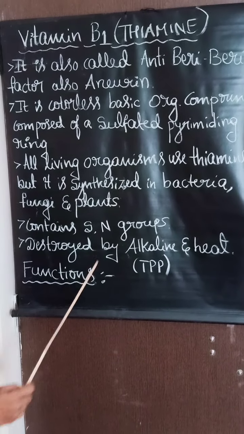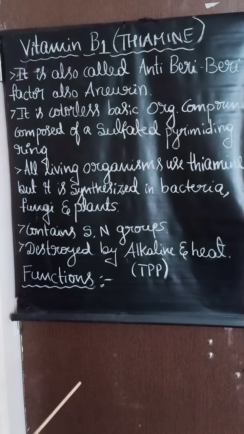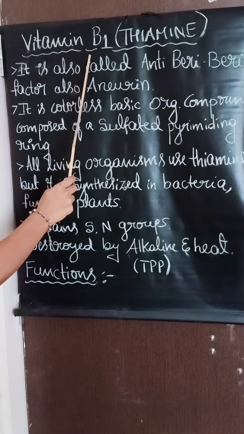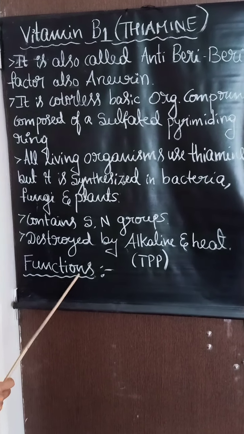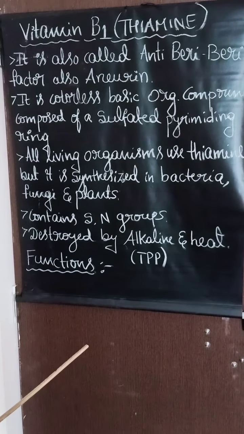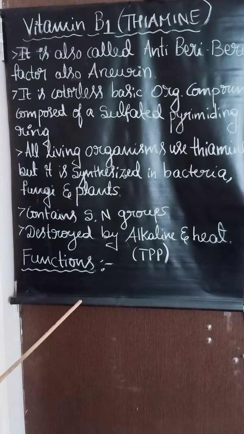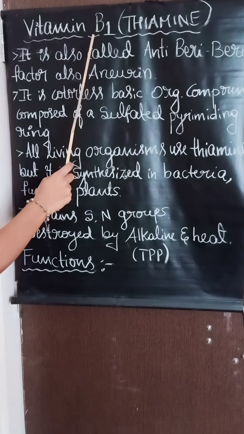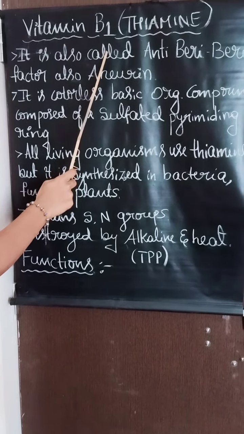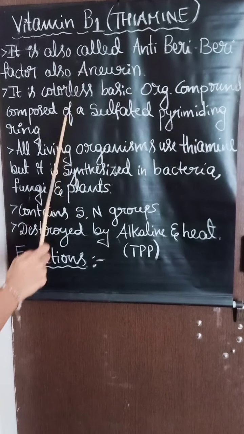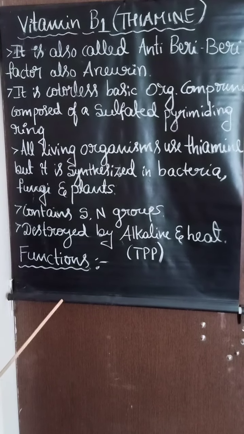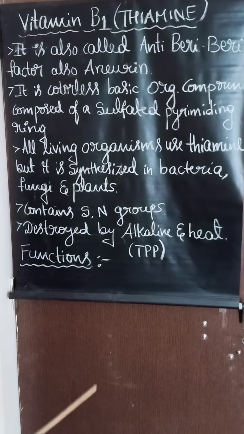So what are the functions of this thiamine? First, this vitamin B is very essential for converting carbohydrates into energy. The most important use of this thiamine is in the treatment of beriberi. I already told you, it is also called anti-beriberi because it is used in the treatment of beriberi disease.